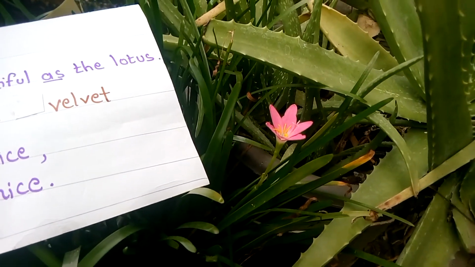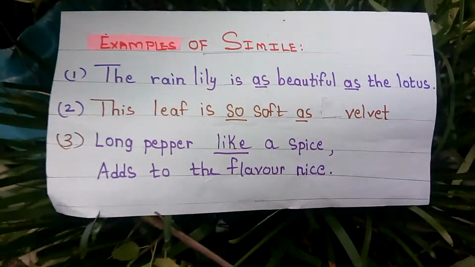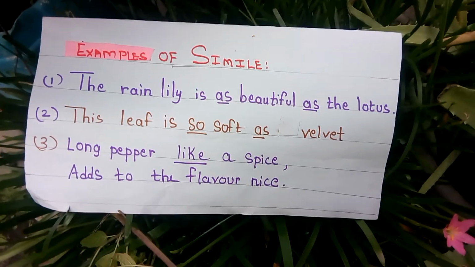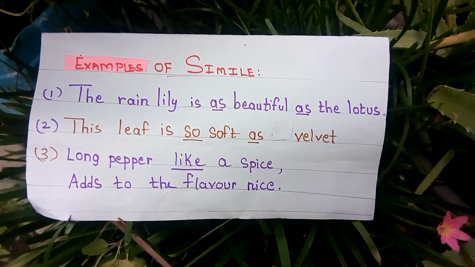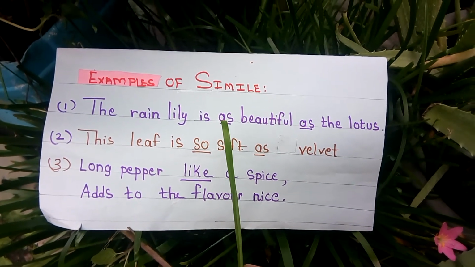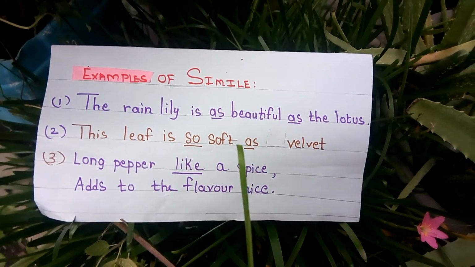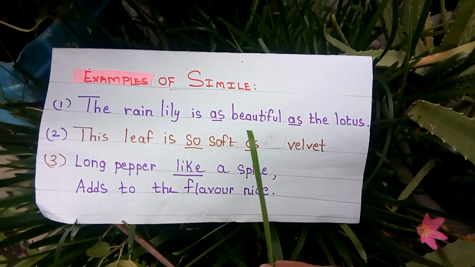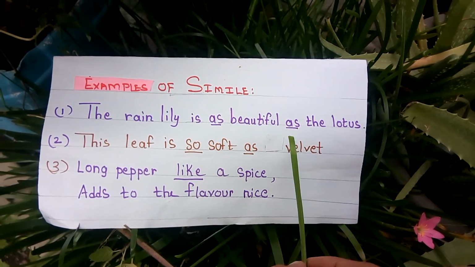So let's see how to frame poetical lines using simile. The rain lily is as beautiful as the lotus. We have seen that we can identify simile if the words like, as, or so as are used. Here, rain lily has been compared with the lotus using the word as.